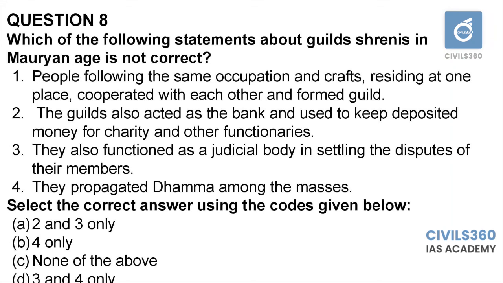Out of that, we have to know whether statement 4 is correct or not. Actually, guilds do not have such functions. They are merely acting as a corporation or association of merchants. So they do not have any responsibility such as propagating Dhamma among masses. So 4 is incorrect. Option B is the answer.